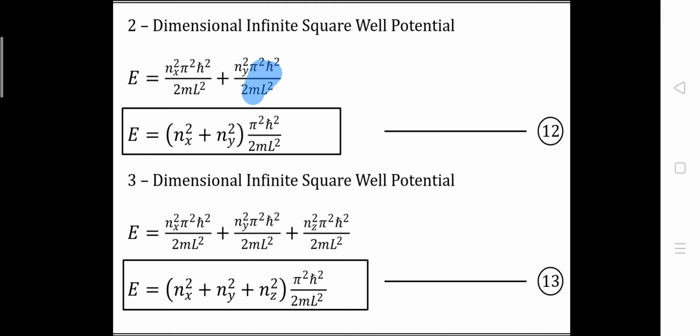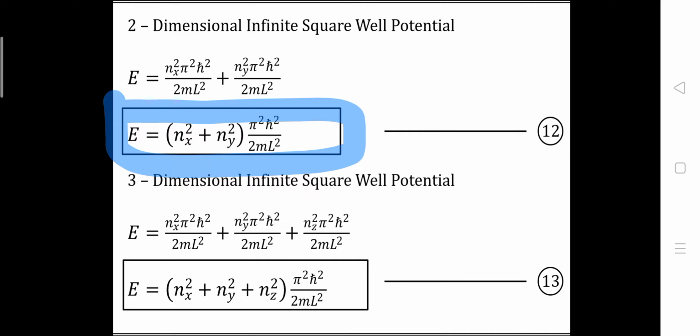So we can get the equation E is equal to nx square π square h cross square upon 2mL square plus ny square π square h cross square upon 2mL square. Now we already know that this whole term is constant without nx square, and this term is also constant without ny square. So we will get E is equal to (nx square plus ny square) into π square h cross square upon 2mL square, and this will be the energy eigenvalue for the particle which is confined in two-dimensional infinite square well potential.